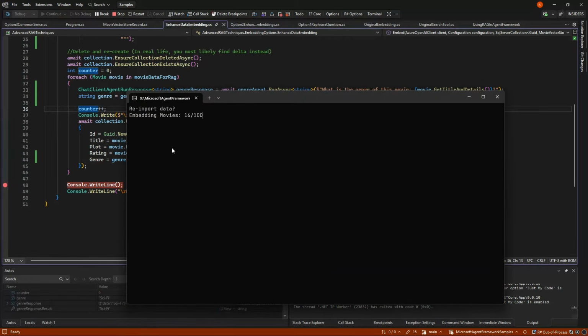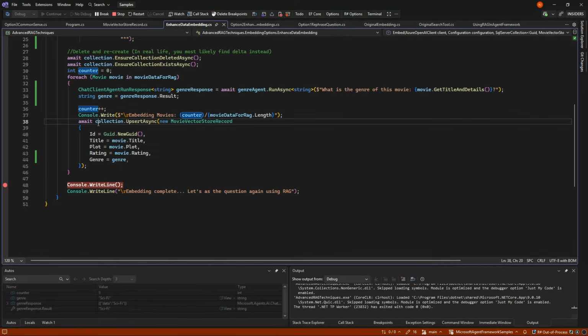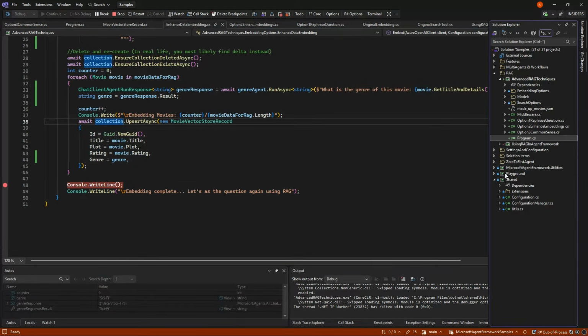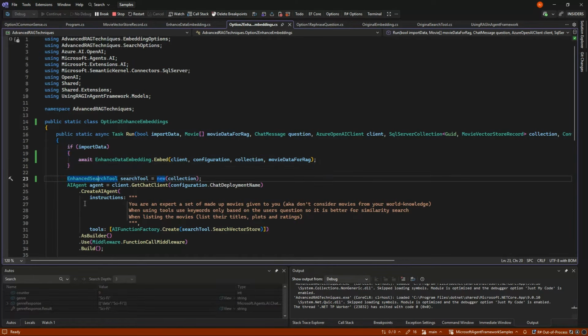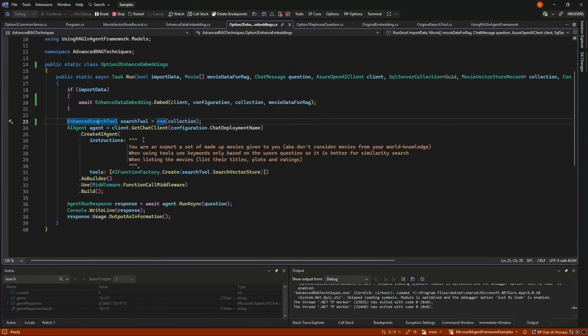So we can see it's working up its data. I will just let it run here while we look a little at the other data, because we are in the enhanced version here, and we have also made an enhanced search tool. Beyond that, it's exactly the same.